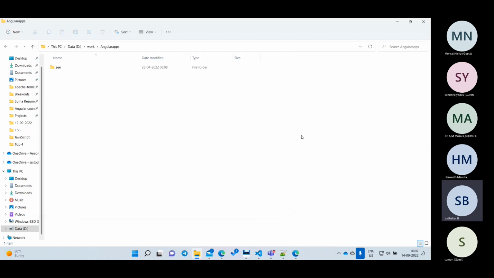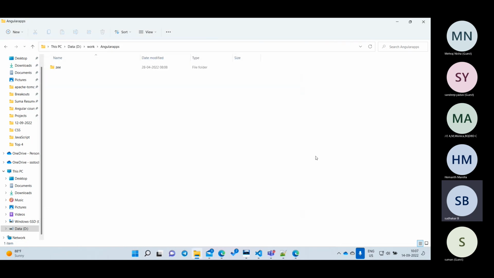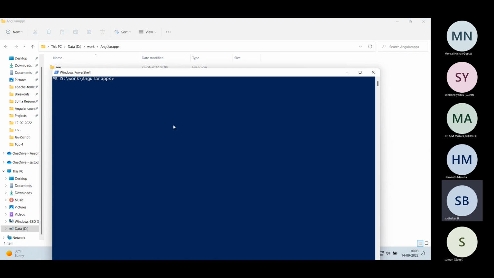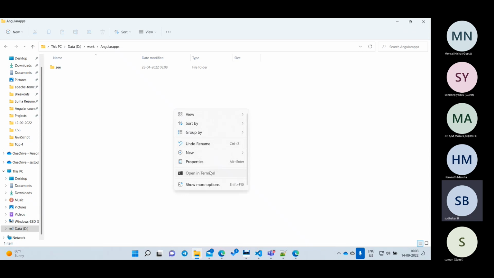If you have the right-click option, go with right click, or if you don't have it, go here and type CMD. Both are the same. Or sometimes there is a shortcut: hold your Shift button and right click, and automatically PowerShell will be there. You can go this way also. So three ways you can go. For now let me go with the command prompt.